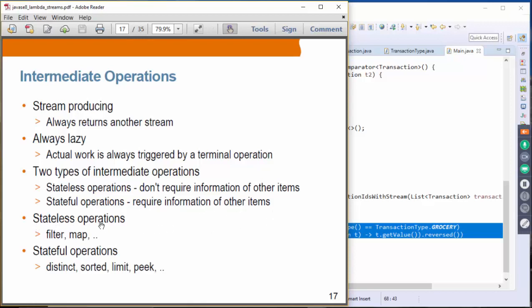So examples of stateless operations include filter or map, because these operations do not depend upon the state of other items. However, examples of stateful operations, such as distinct, sorted, limit, and peek, depend on the state of the other items, right? For example, a distinct operation has to know that a particular item is in fact distinct compared to other items in the list, in the stream. And sorted, again, it should know the order of the item compared to others and things like that.